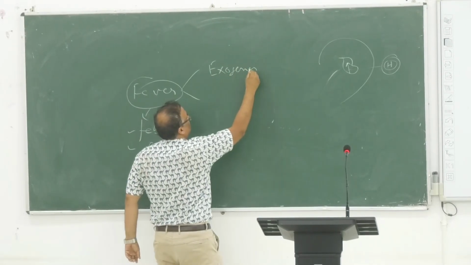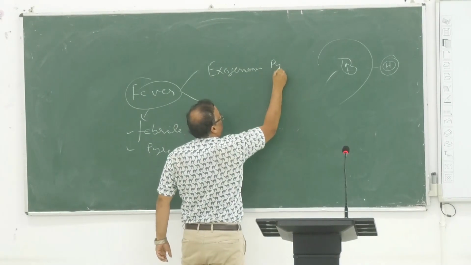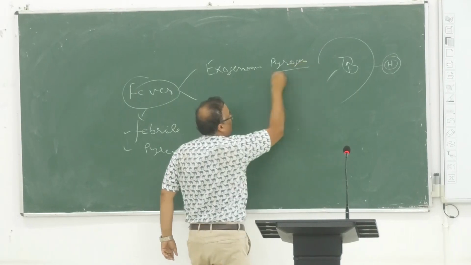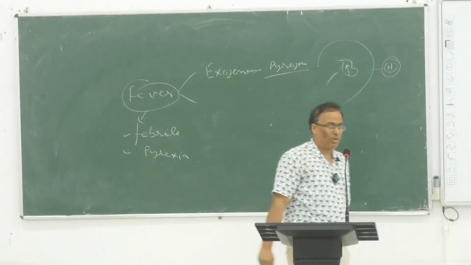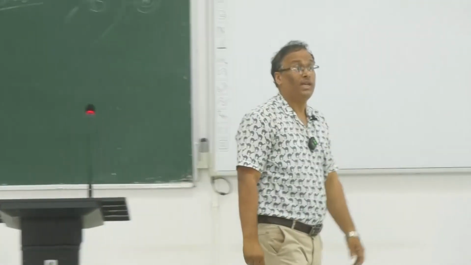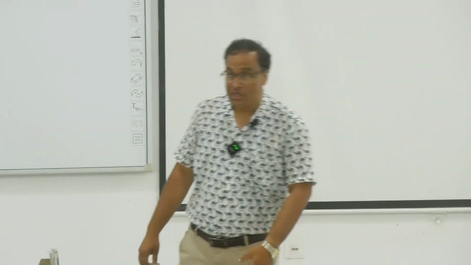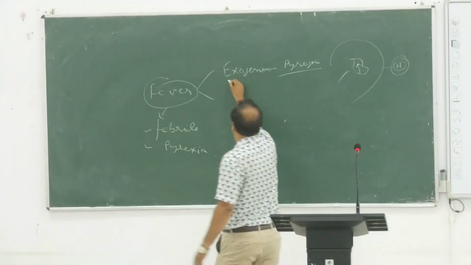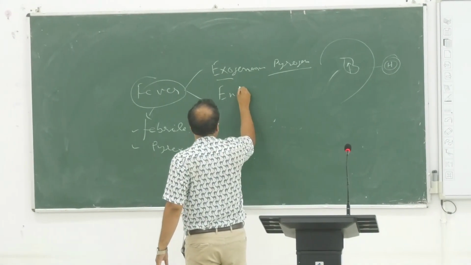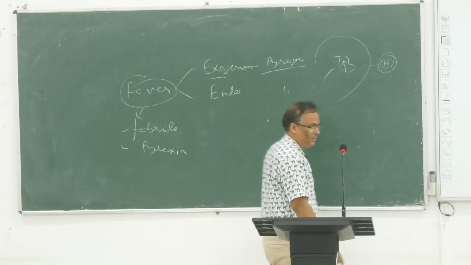Exogenous pyrogens. What do you mean by pyrogens? Pyro means heat. Gen means generation. So heat generating particles are exogenous, and then exo আছে মানে endo আছে, then endogenous pyrogens.